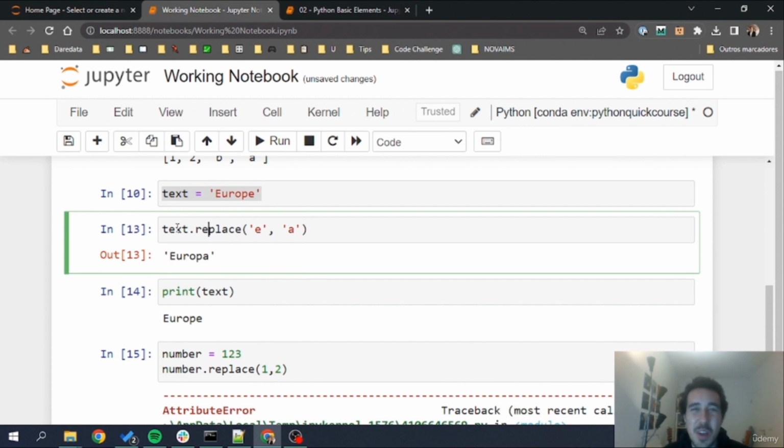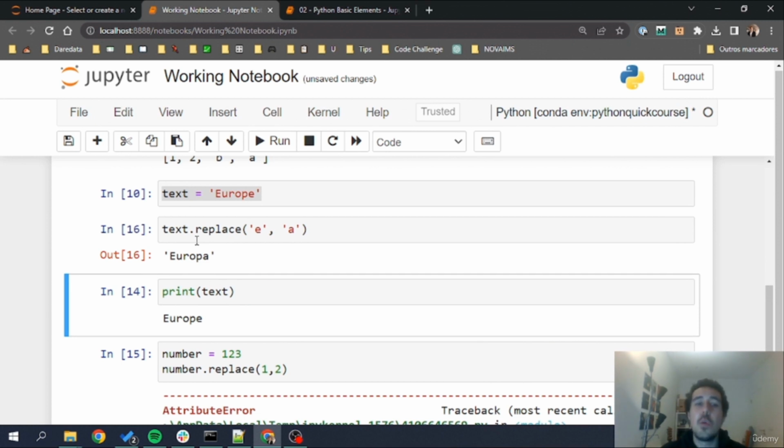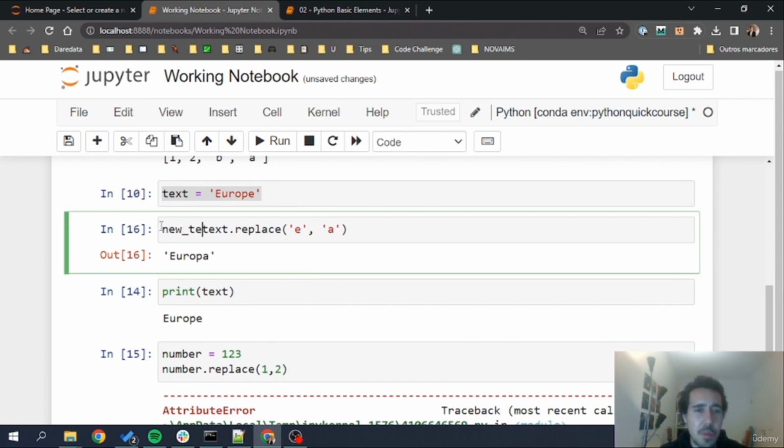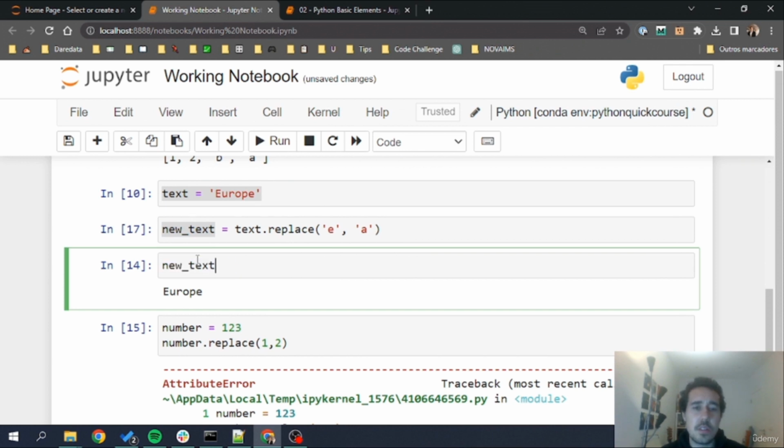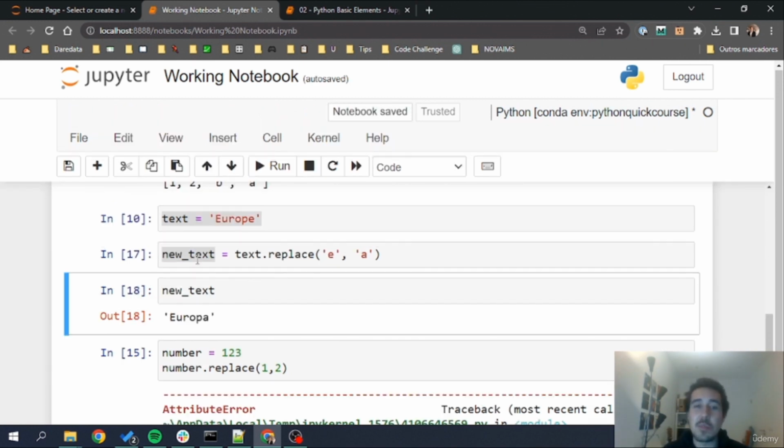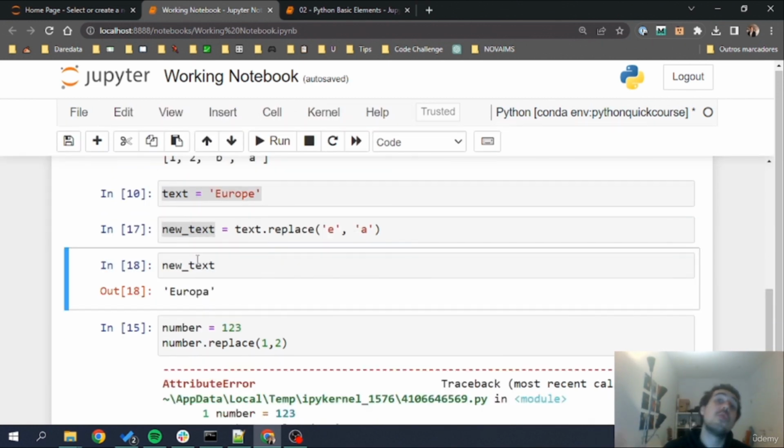In the quizzes, we'll also have ways to practice this and also to understand how we can work a bit better with these methods. Now, notice something. When I call text.replace, what we get back is Europa. That means that this is a new string that I can even call, for example, new text, which will be Europa, because text.replace returns a new string. Strings are not mutable, so the only way for this replace to work is to redo the string by replacing the characters and then returning a new string.